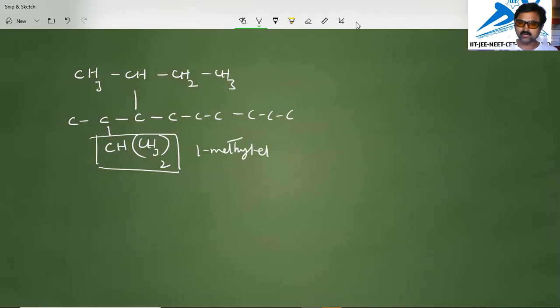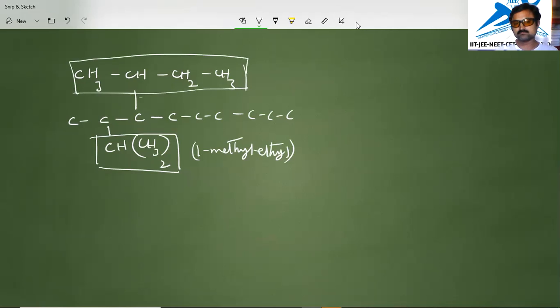In that there is no doubt at all. The other one, whatever is there, is called 1 methyl propyl, because it is 1, 2, 3, and this is a subgroup again in this one. So it is called 1 methyl propyl. To the parent chain, if you give numbering, then what will happen?